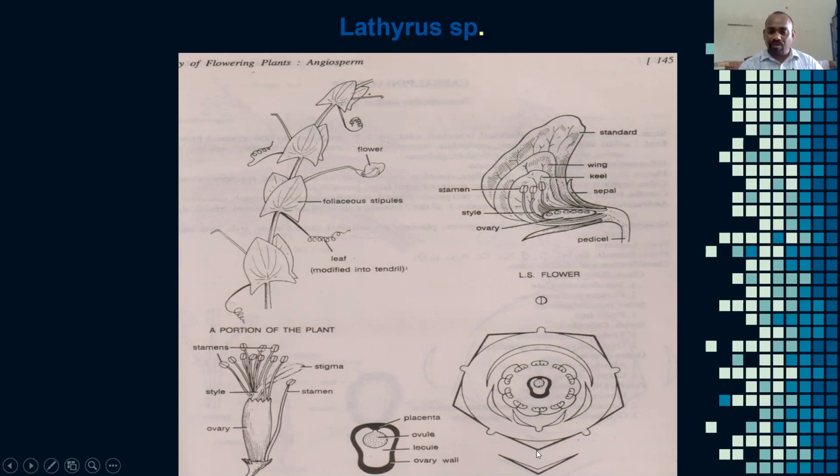Here, students, we observe 5 sepals, which are united. The lower one is the vexillum, these are the wings, and these are the keels. The keel petals are united. So there are a total of 5 petals. Here one stamen is separate, and the remaining 9 stamens are united. This is the androecium portion. This is a superior ovary.